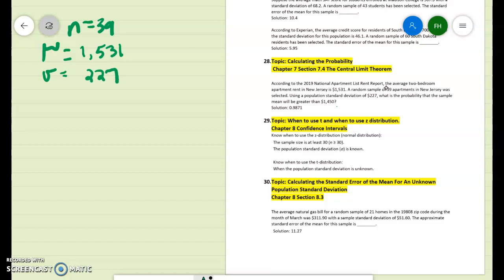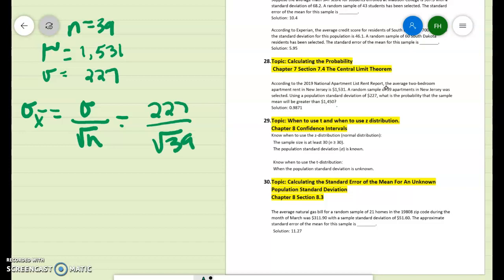So what we're trying to do here is, first we have to find the standard error of the mean, which is the standard deviation divided by the square root of n. So that would be 227 divided by the square root of 39, and I believe we got 36.35. Then what you have to do is get your z value.